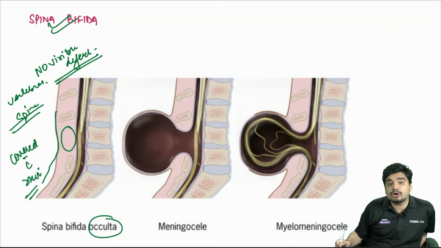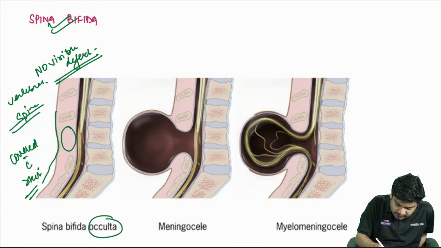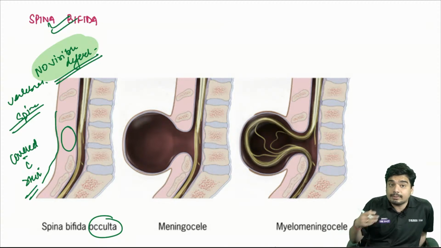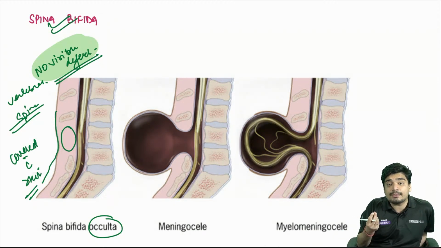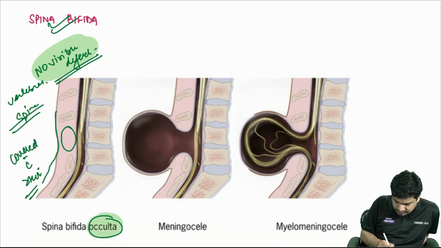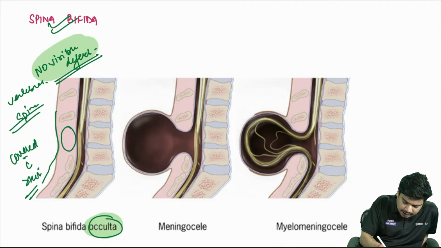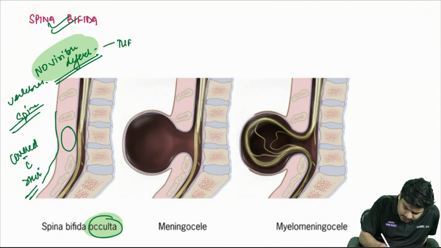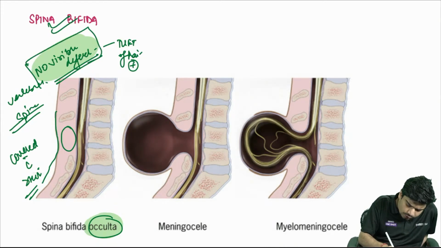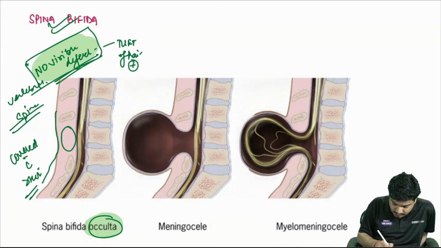Because it is covered with skin, there is no visible defect, that's why it's called spina bifida occulta. Sometimes over that there might be a tuft of hair, but most of the time there is no visible defect.